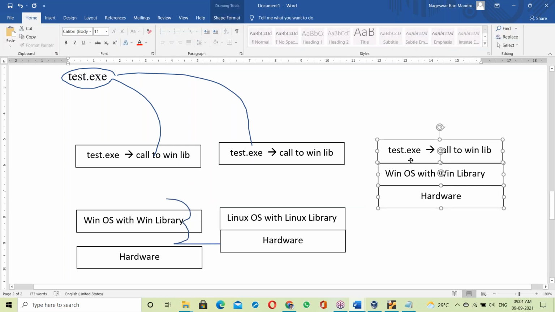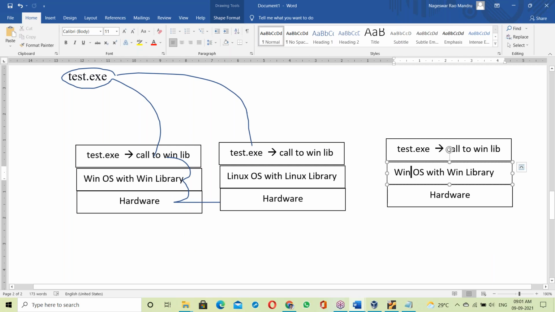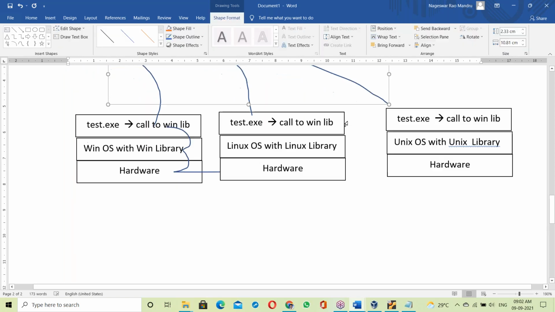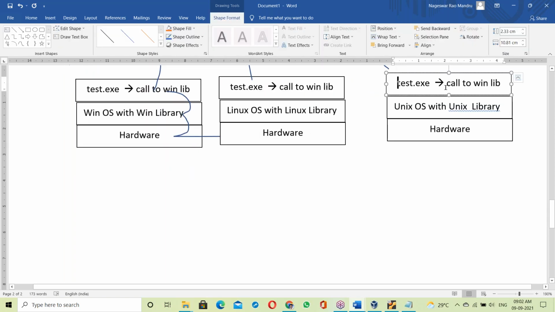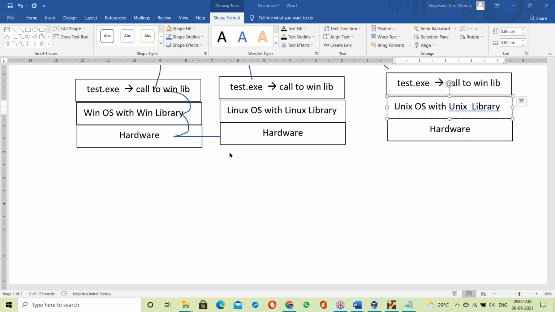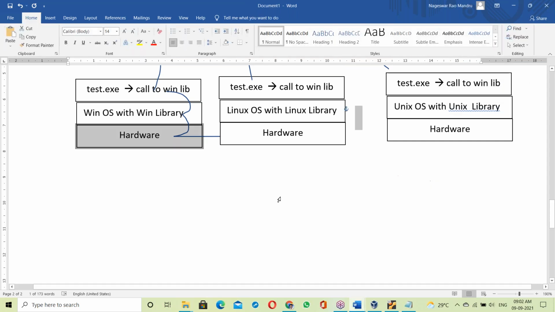Okay, let us take another platform, the Unix platform. Suppose a Unix base with the Unix library. The same test.exe file, let us move it to the Unix base. After moving it, try to run it here. When you try to run it, same thing: it will try to call the Windows library, but it's not available. That library is not matching, so the exe file simply fails. That's the reason the exe file is OS dependent.